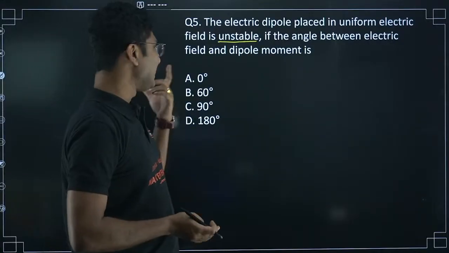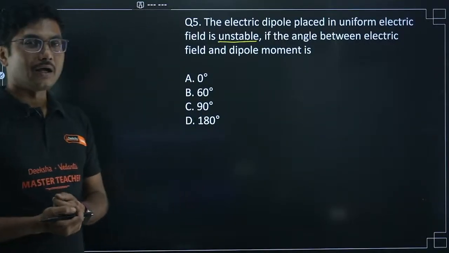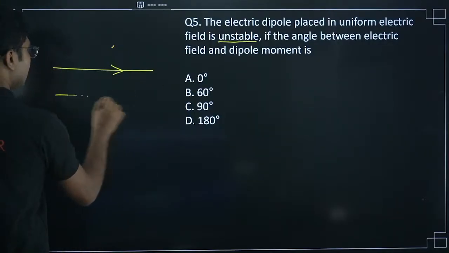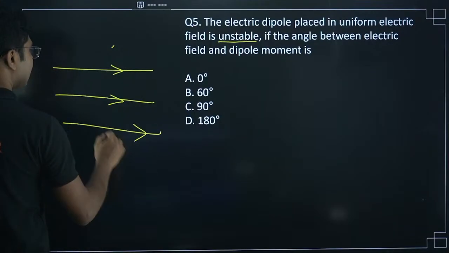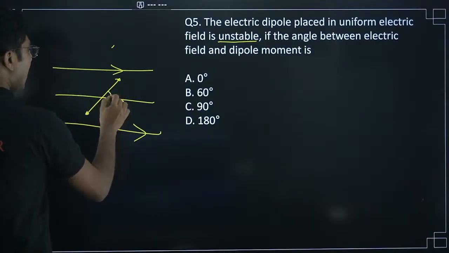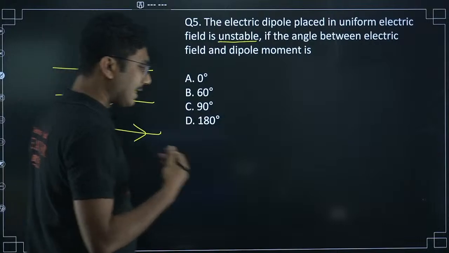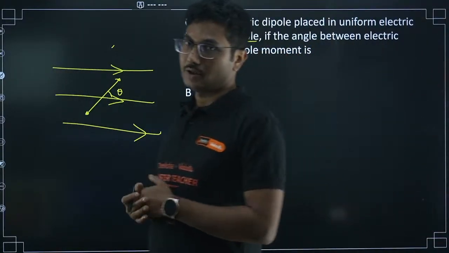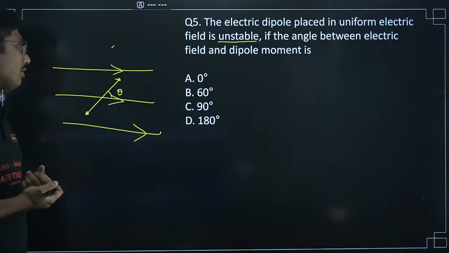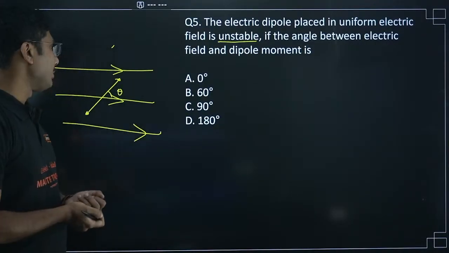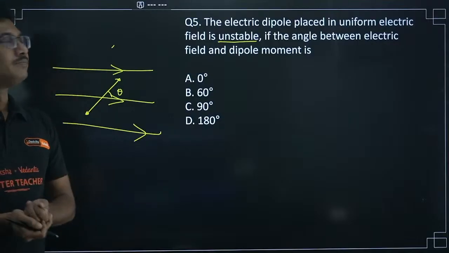Suppose we have an electric field like this and we have placed some dipole, and it says that the dipole is unstable. Unstable means the dipole has a non-zero force acting on it. The net force acting on the dipole is not zero. So what could be the possible angle between the electric field and the dipole moment?